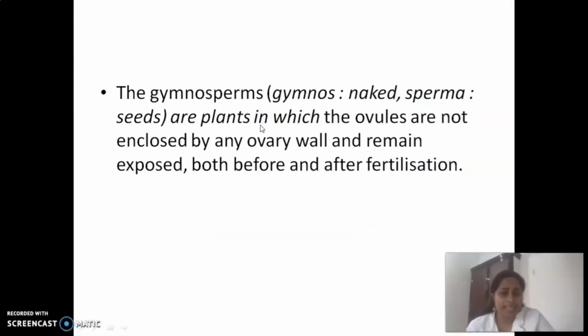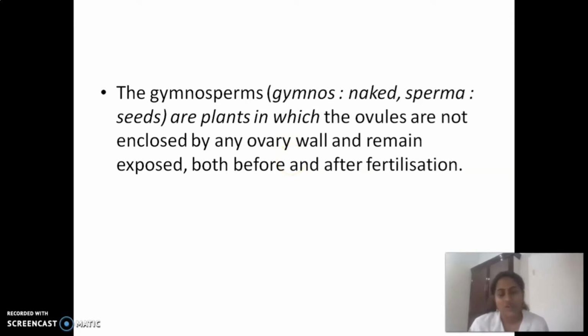So what is the meaning of gymnosperms? Gymnos means naked, sperma means seeds. So these are a group of plants which have naked seeds. Clear? The gymnosperms are plants in which the ovules are not enclosed by any ovary wall and remain exposed both before and after fertilization.